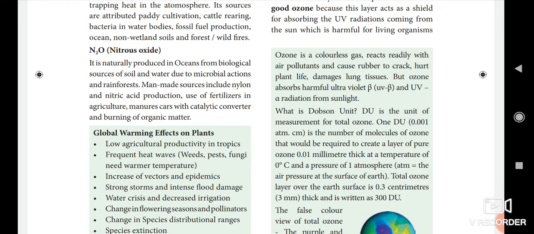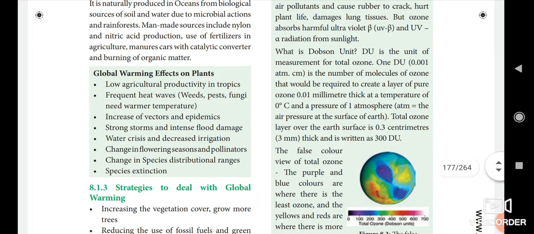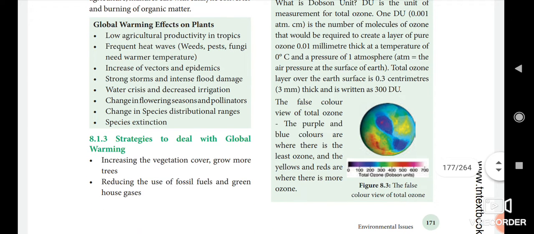Okay, so 1 DU, that is 0.001 atmospheric cm (centimeter), is the number of molecules of ozone that would be required to create a layer of pure ozone that is 0.01 millimeter thick at a temperature of 0 degrees Celsius and a pressure of 1 atmosphere, which is equal to the air pressure at the surface of earth.